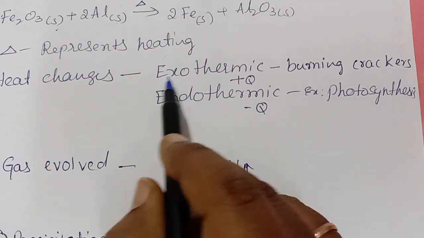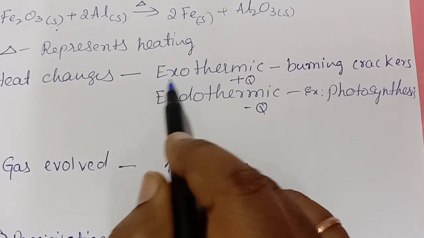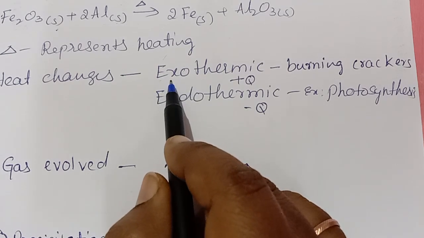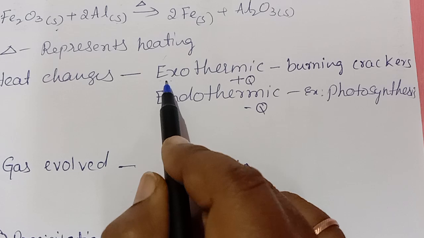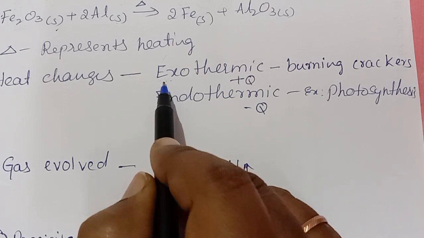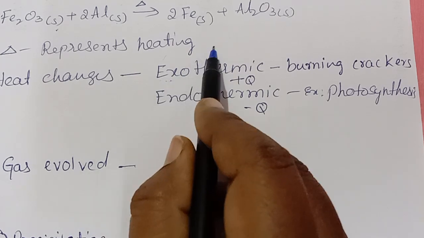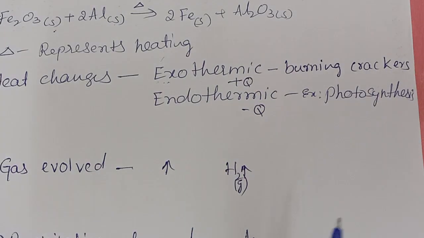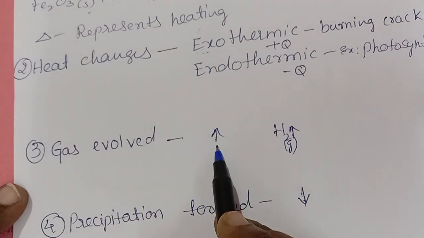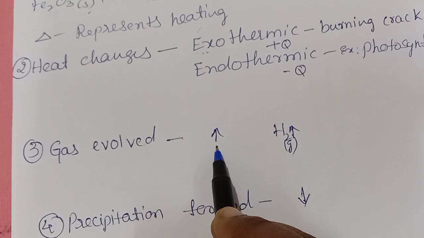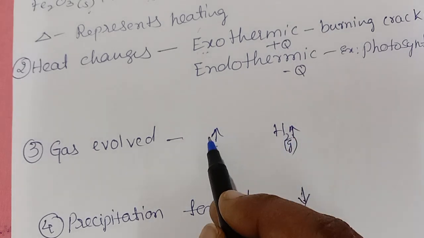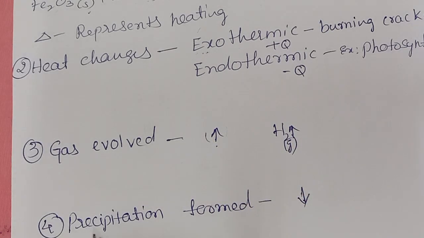So how to remember this? One simple logic to remember: exo means externally, heat energy is released outside. That is the logic to remember this one. Gas evolved is represented by an upward arrow, okay? Gas, upward arrow in the bracket, right? Precipitation formed is represented by a downward arrow, okay?